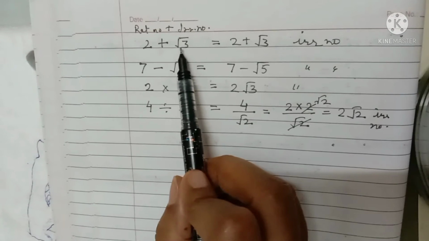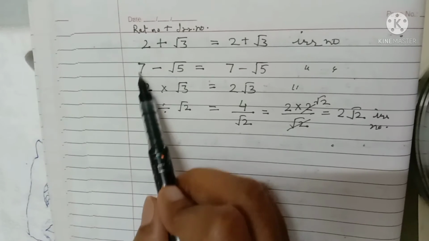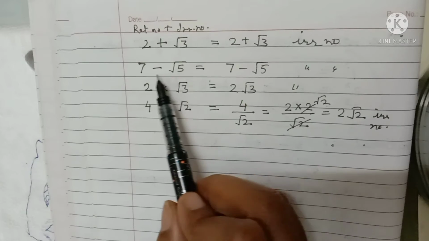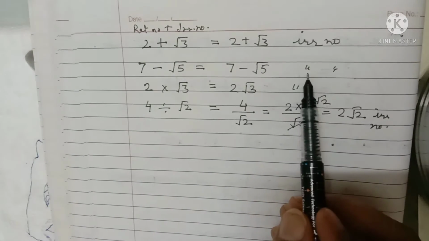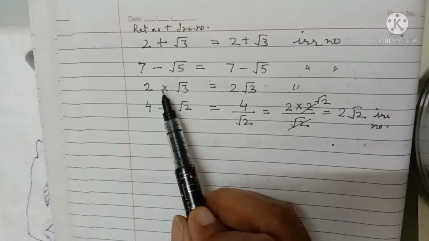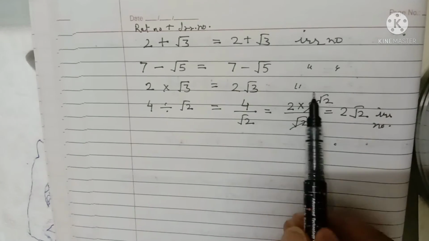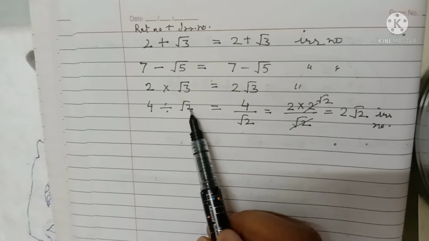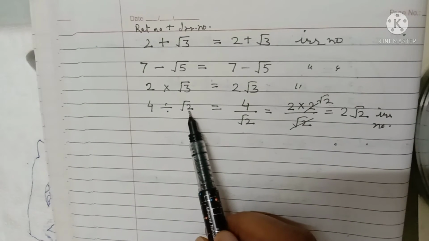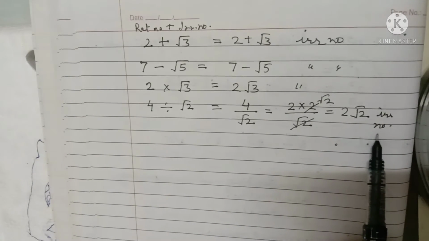2 plus root 3: you get 2 plus root 3, which is an irrational number. 7 is a rational number and root 5 is an irrational number, so the difference will be 7 minus root 5, which is irrational. Now the product: 2 is a rational number and root 3 is an irrational number, you will get 2 root 3, which is irrational. For the quotient, 4 is a rational number and root 2 is an irrational number, divide it, and you will get 2 root 2, which is irrational.